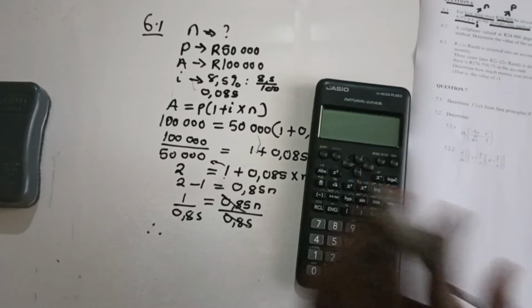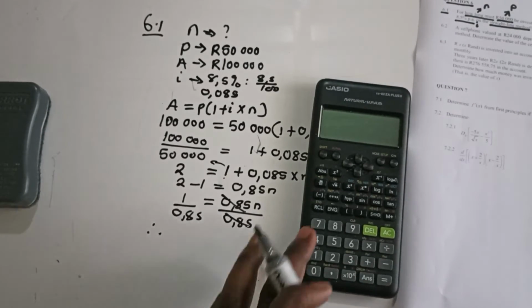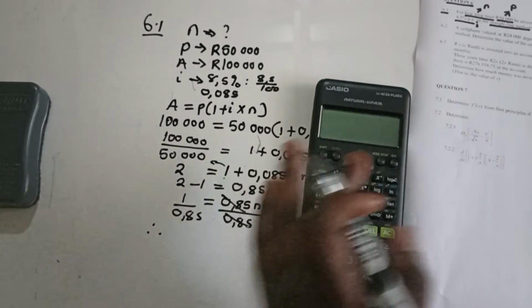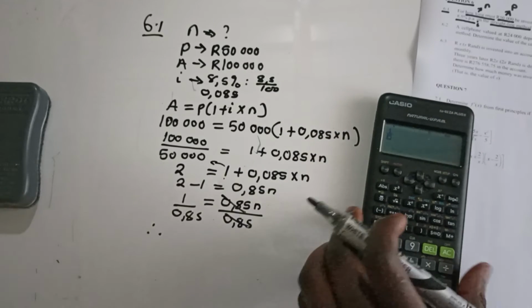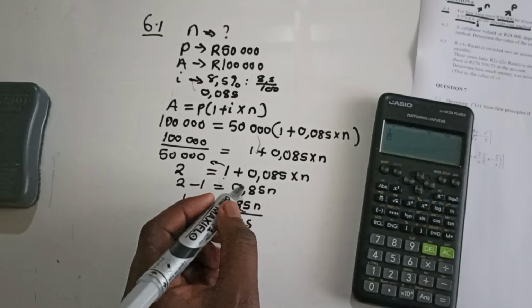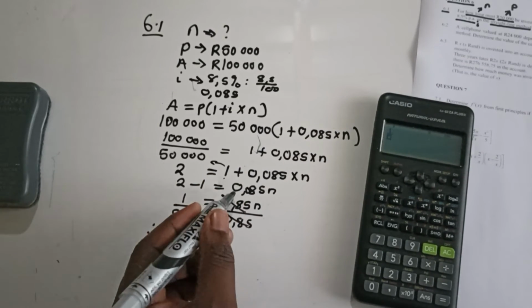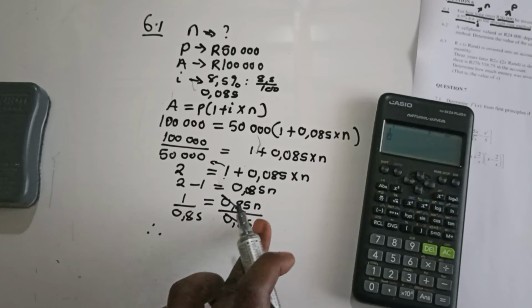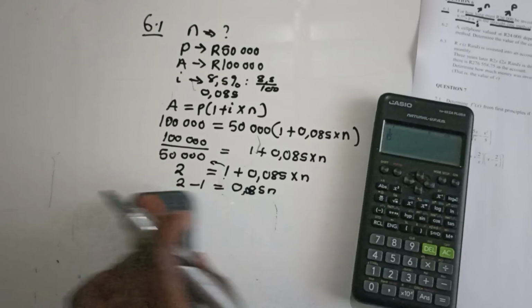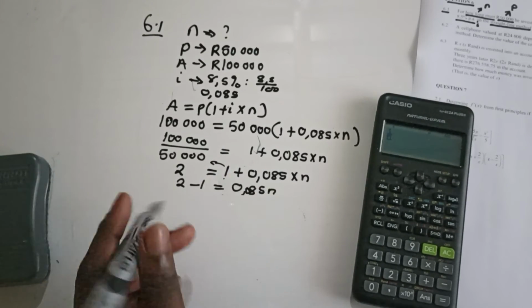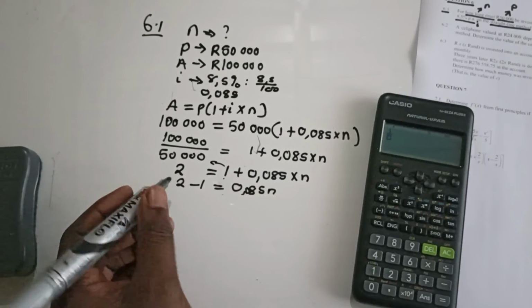Okay, we take the calculator then here. It's 1 divided by 0. Okay, I made a mistake here. It's 0.085. Hey, please be careful, guys. Please be careful when we deal with the numbers. It is easy to make a mistake.